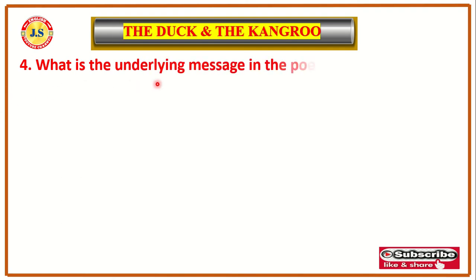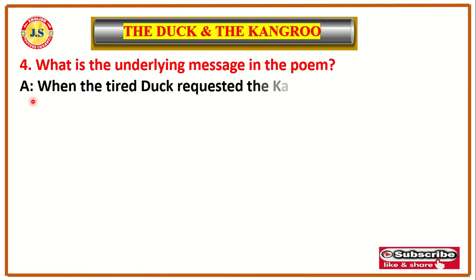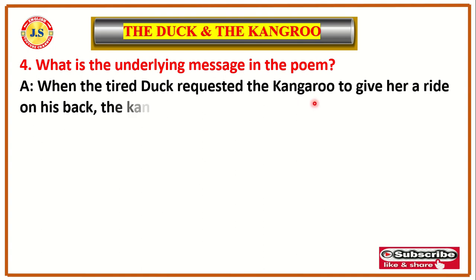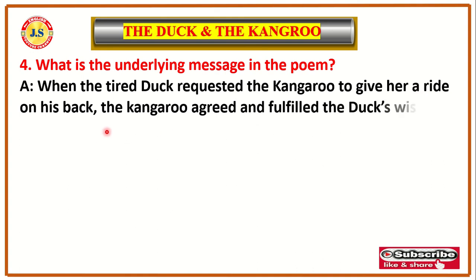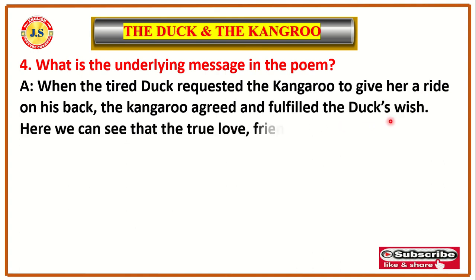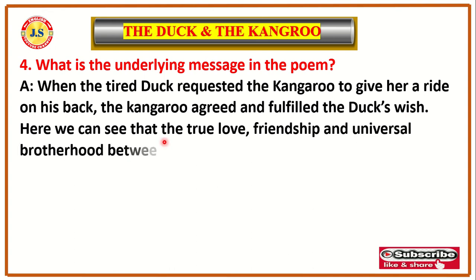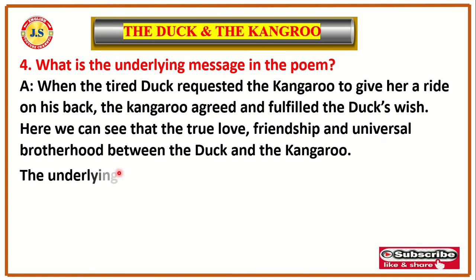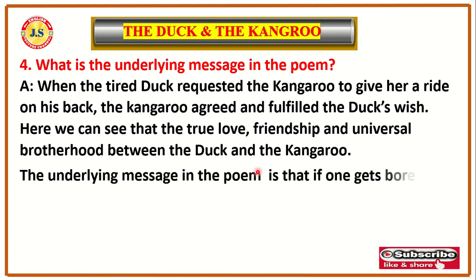What is the underlying message in the poem? Answer. When the tired duck requested the kangaroo to give her a ride on his back, the kangaroo agreed and fulfilled the duck's wish. Here we can see the true love, friendship, and universal brotherhood between the duck and the kangaroo.